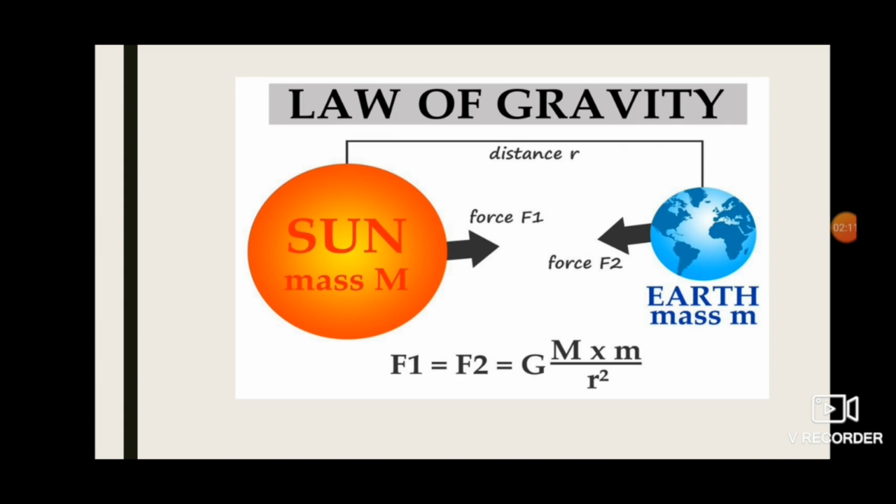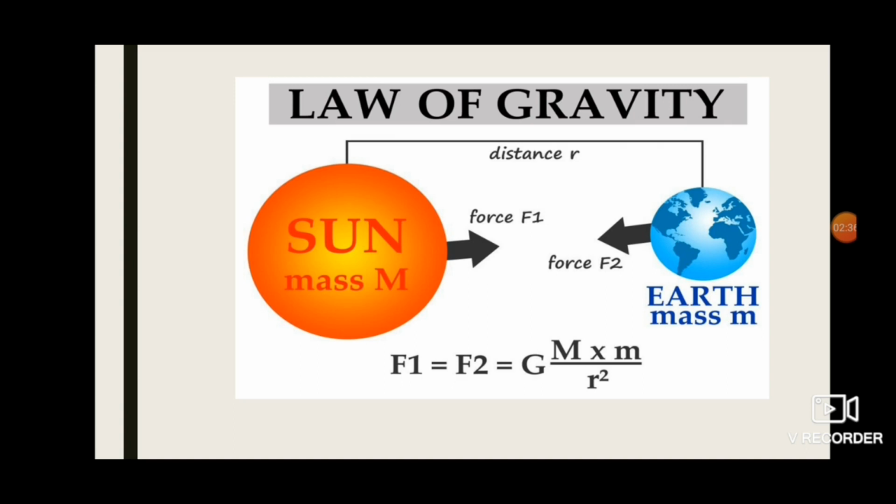So this slide shows clearly the law of gravitation. So there are two masses, mass of the Sun and mass of the Earth. Here the force is directly proportional to the product of their masses and inversely proportional to the square of the distance between the centers of the masses.